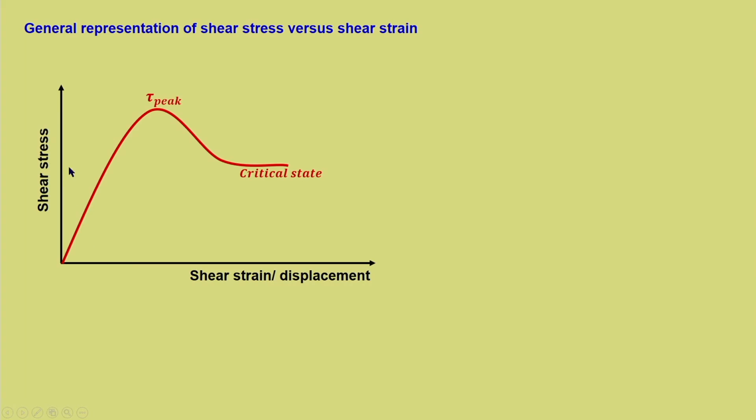So, just to understand this concept better, let us try to understand this using a figure. This is what we have already studied: shear stress, tau peak, and then reaching a constant critical state. This is equally valid for sand and clay. Now, at this particular critical state, it is conceived that there will be a kind of turbulent flow,